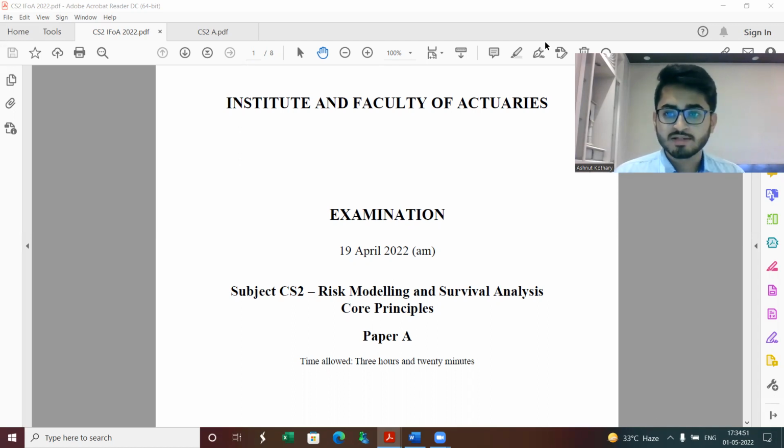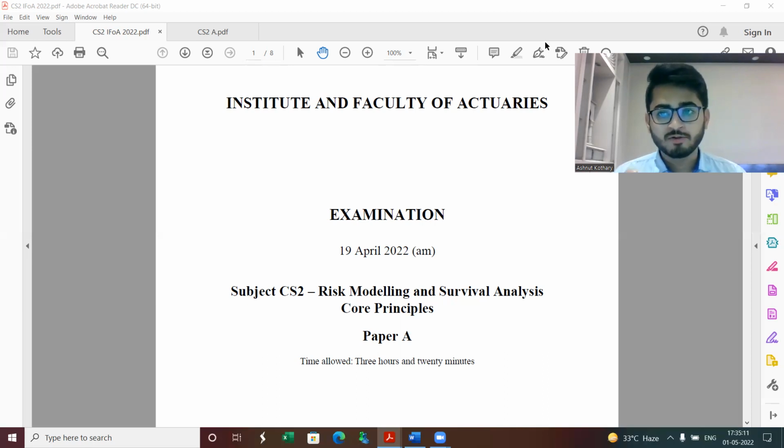Coming to this paper CS2A, students generally, among the initial papers, do find CS2 to be a very challenging paper. Although at times it can be very interesting while solving the questions, from an examination point of view, most of the students find it challenging.